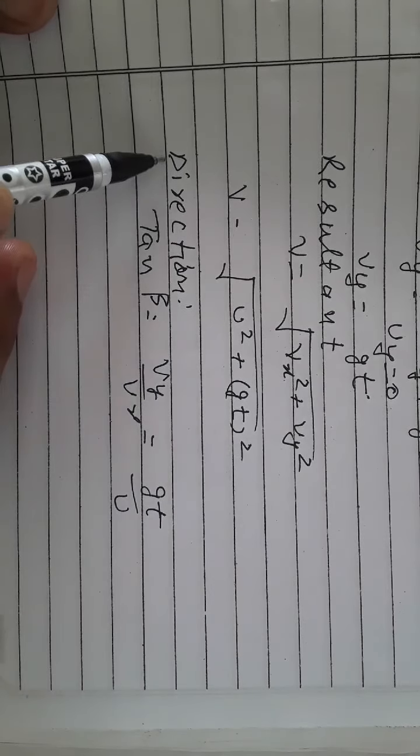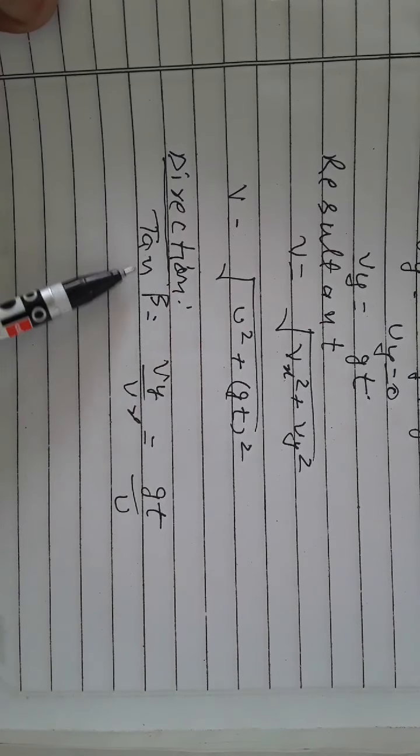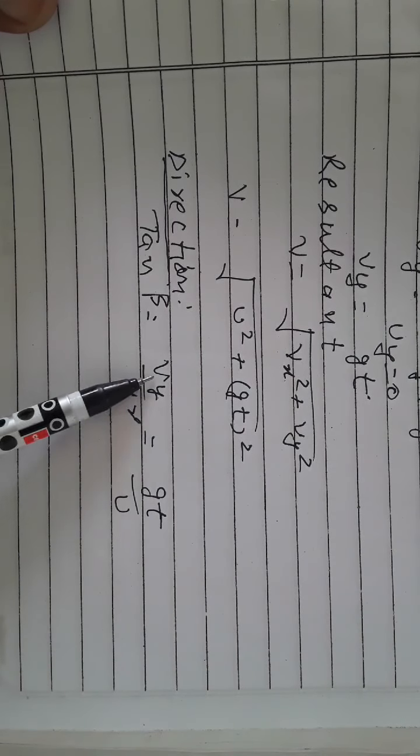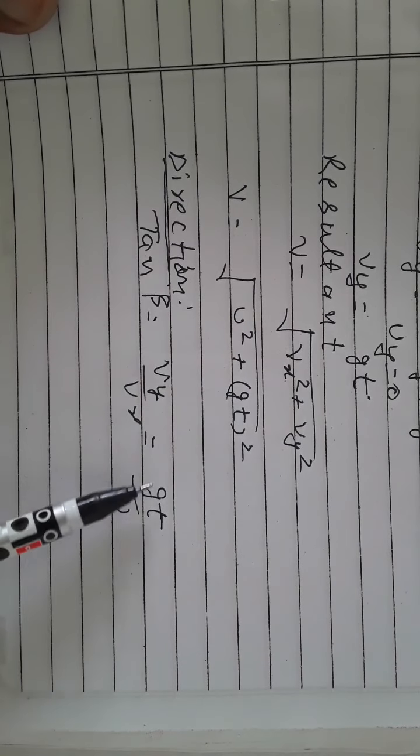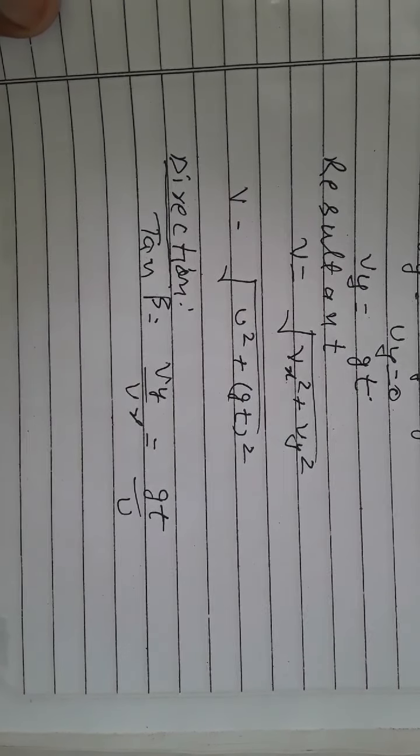Now we can calculate the direction of the resultant velocity. So tan beta is equal to perpendicular by base, Vy upon Vx. The value of Vy is gt and the value of ux is equal to u. So by putting the values of gt and u, we can calculate the direction beta.